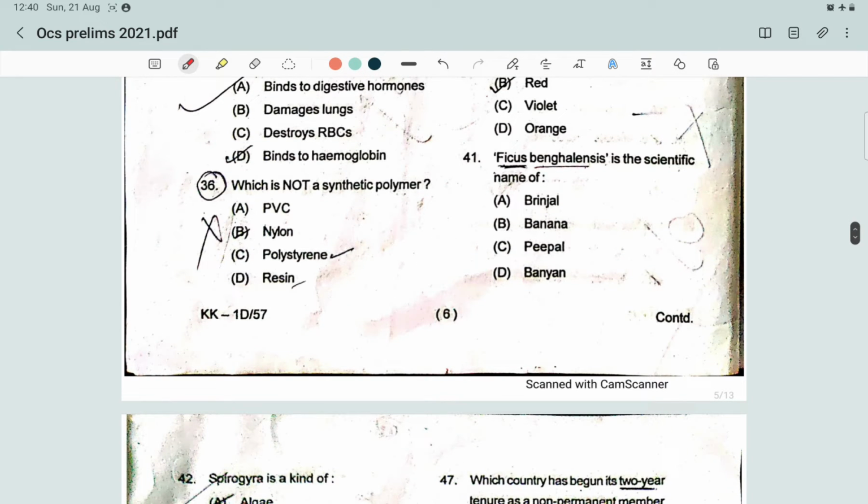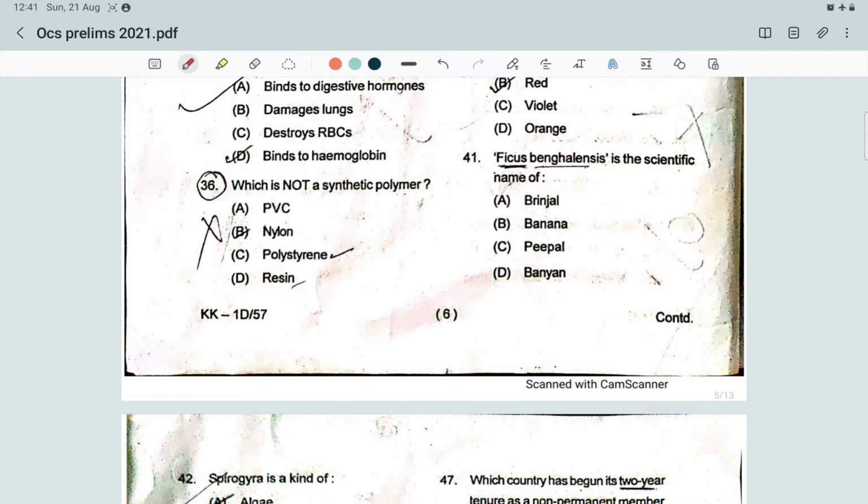The question is, which is not a synthetic polymer? And the options are PVC. PVC is polyvinyl chloride. This is an economical and versatile thermoplastic polymer that is widely used in the building and construction industry to produce door and window profiles. So it is a synthetic polymer.